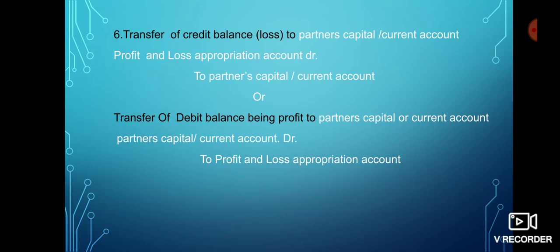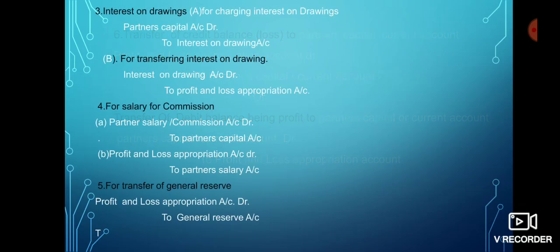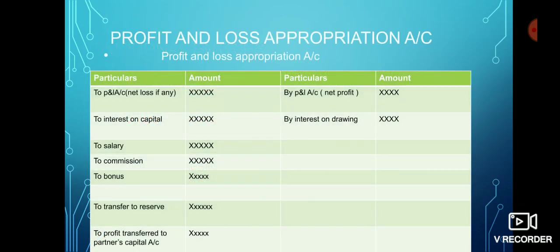And if there is profit, then partners capital or current account to profit and loss appropriation account. It will be shown as "to profit transfer to partners capital account". If current accounts are there in the question, we will write current account, and on the credit side loss will be written.